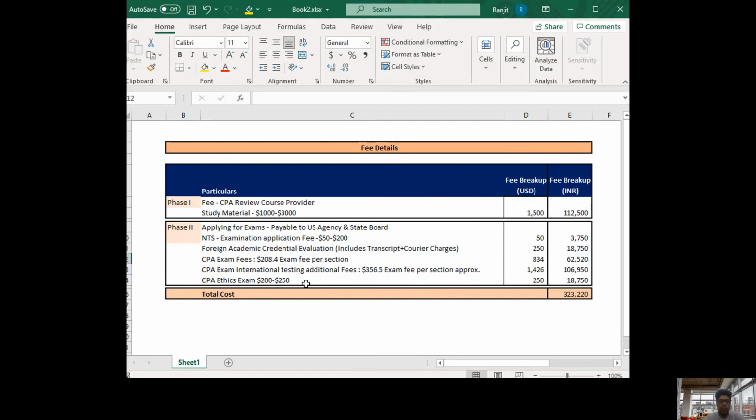Okay, once you clear all the CPA exams, there is one ethics exam to get the license, and the price varies around $200 to $250, right? And it's again about 18,000 in Indian rupees.